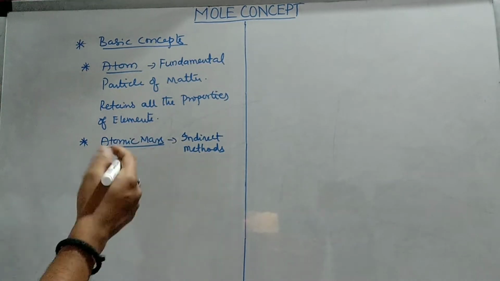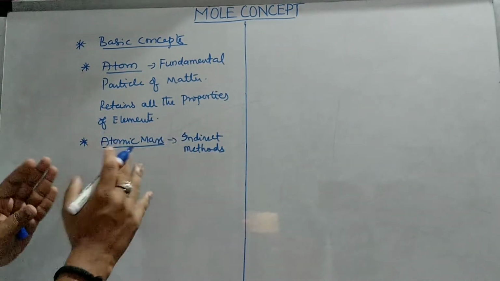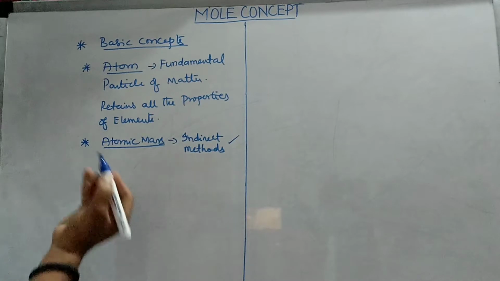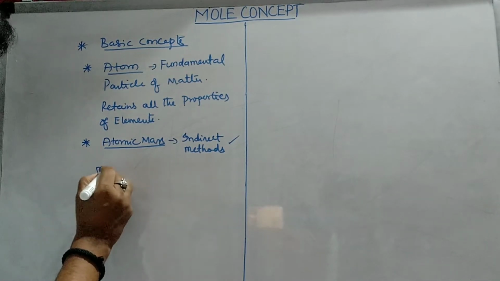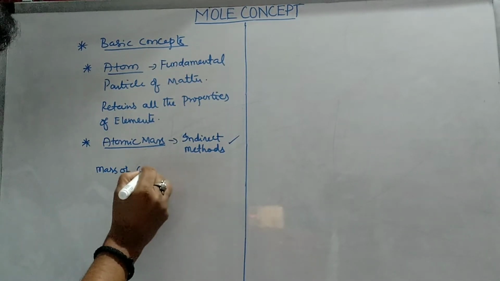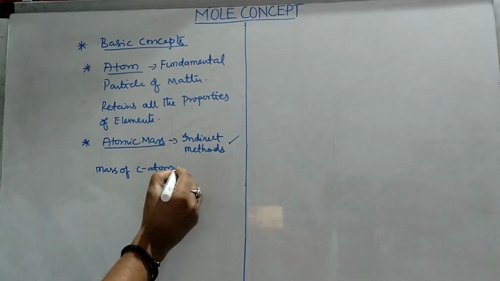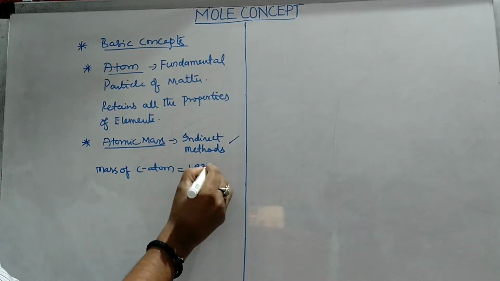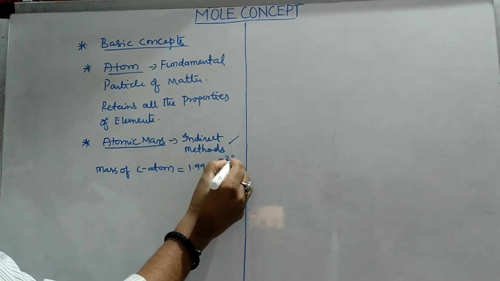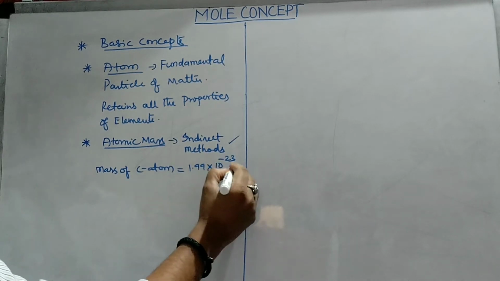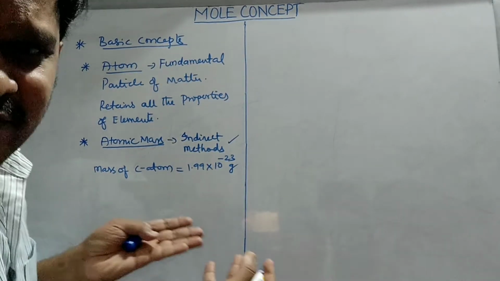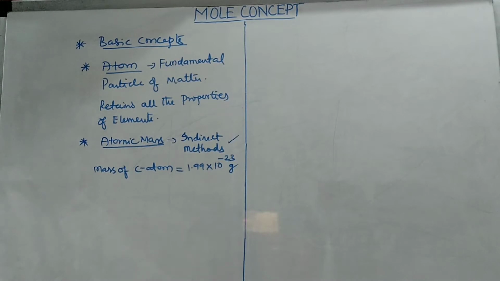What are the indirect methods? Let us take one example before going to this. Let us take the mass of a carbon atom. It is around 1.99 into 10 to the power of minus 23 grams. It is very negligible mass.